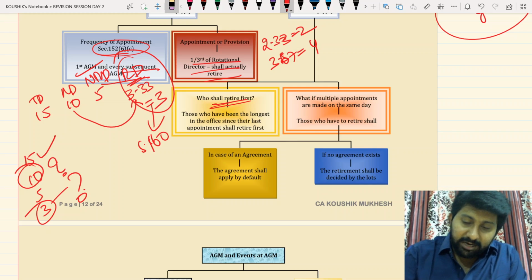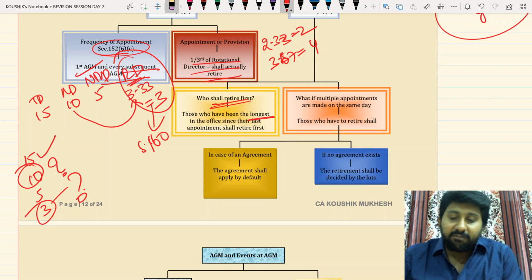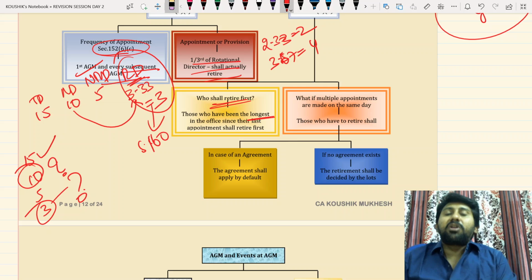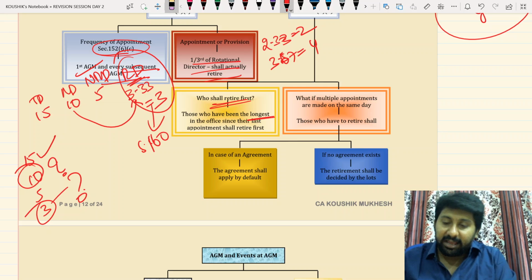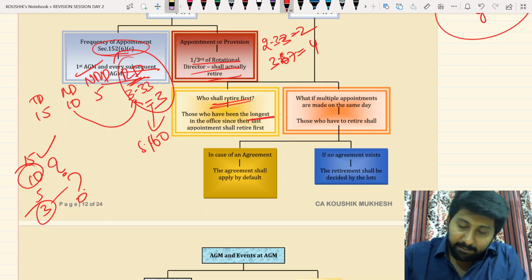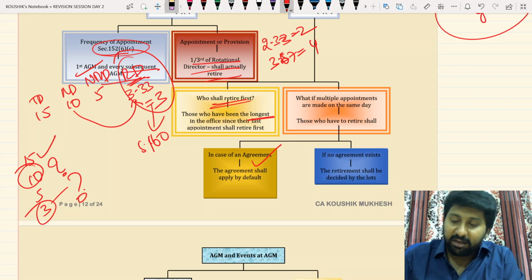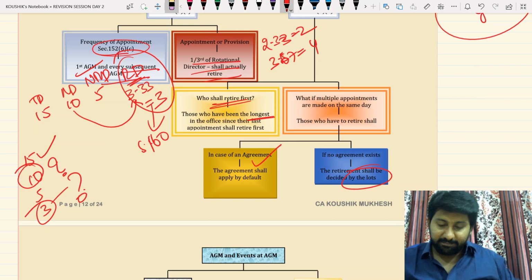So who shall retire first? Those who have been longest in office since their last appointment shall retire first. If multiple appointments are made on the same day and there is confusion about who should retire, then they shall retire by way of an agreement among themselves. If no agreement, draw of lots, a chit game.